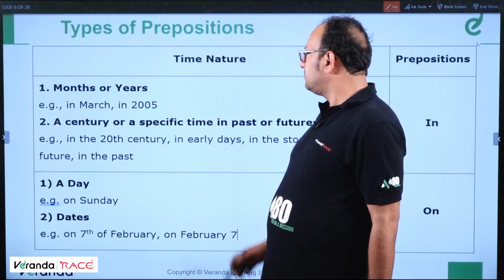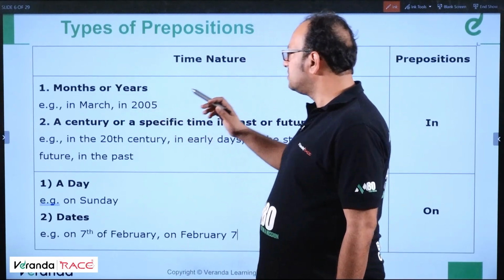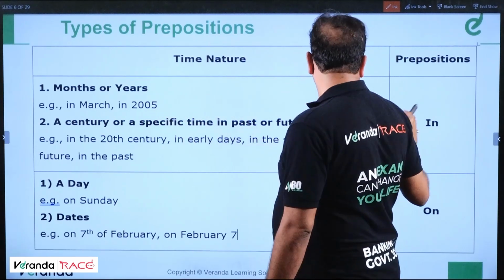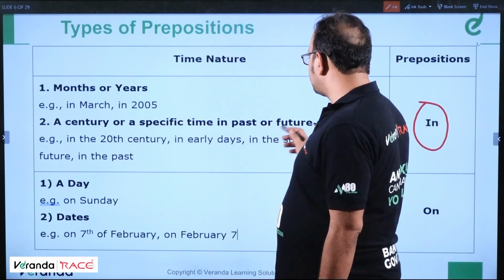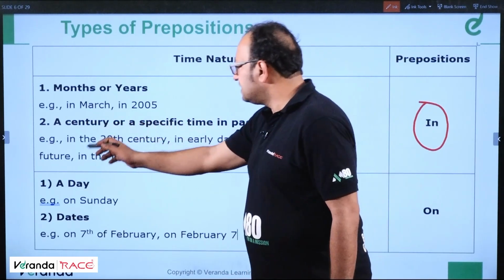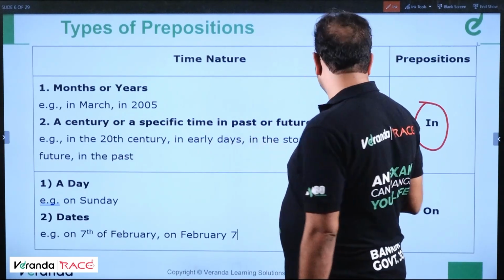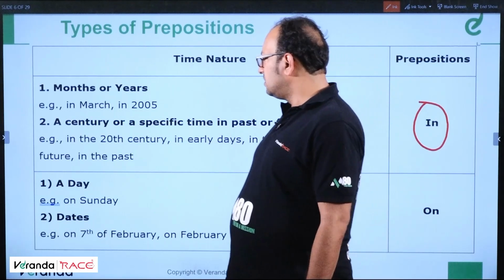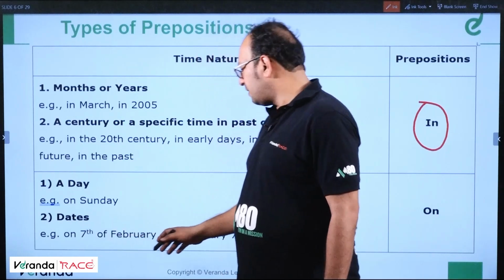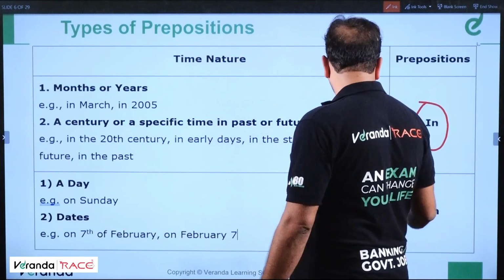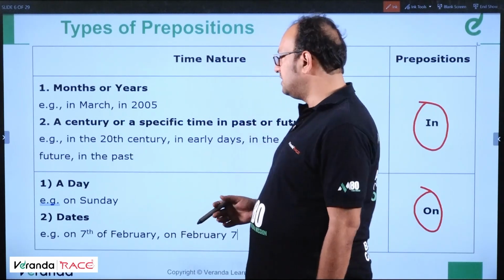Time nature and the preposition used. For months or years, in March, in 2005, we use the preposition in. For a century or a specific time in the past or future, like in the 20th century, in early days, in the Stone Age, in future, in the past, we use in. For a day, for example on Sunday, and for dates, on 7th of February, on February 7, we use on. I'll elaborate more on this in the tips of the day.